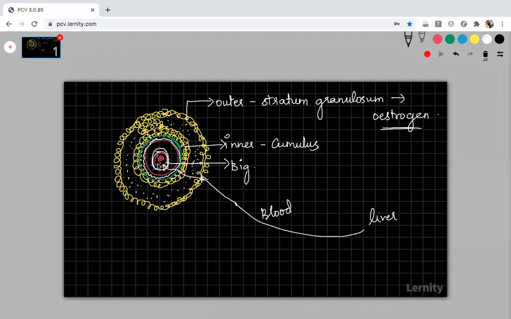That yolk may be present in a small concentration or in a higher concentration, but in the human egg the yolk will be present in a very small amount. I will explain that later in the fertilization process. So the synthesis of yolk is called vitellogenesis, which occurs in the liver, then through blood and follicular cells, it finally reaches the primary oocyte. So this is regarding the growth phase of oogenesis.